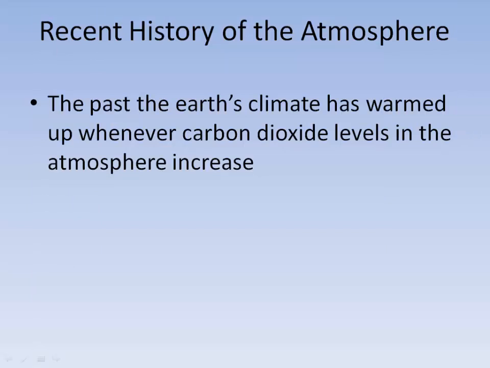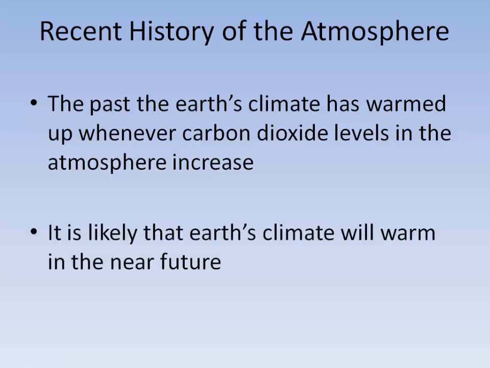So scientists have looked at the Earth's climate in the past, and whenever there's been a lot of carbon dioxide, the Earth has warmed up. So it's very likely that the Earth's climate will get warmer in the future because of all the carbon dioxide that humans have put in the atmosphere.